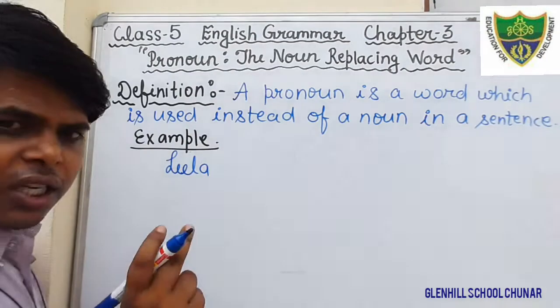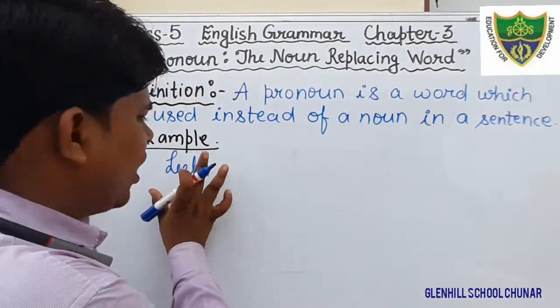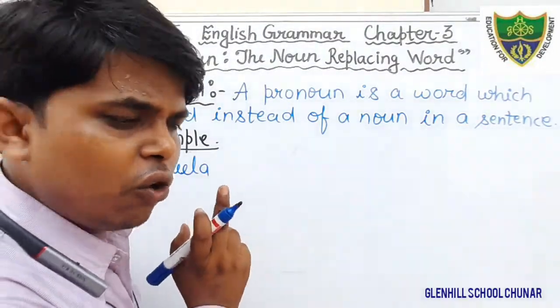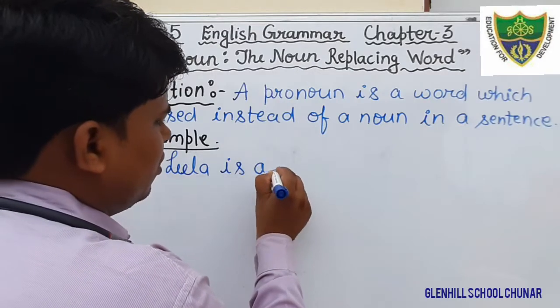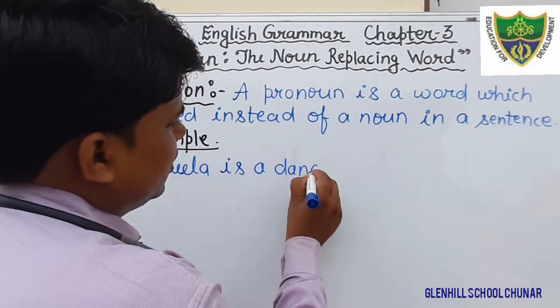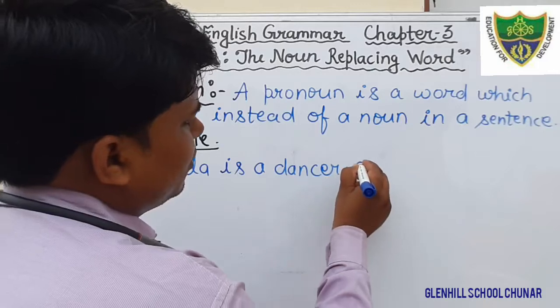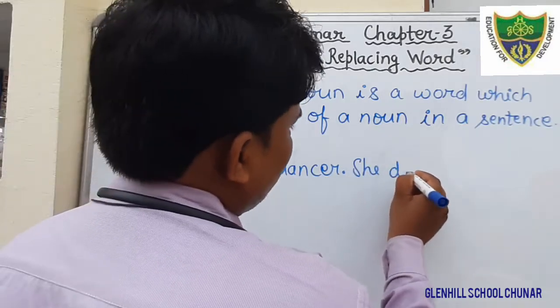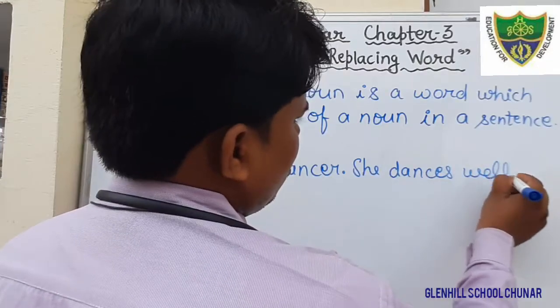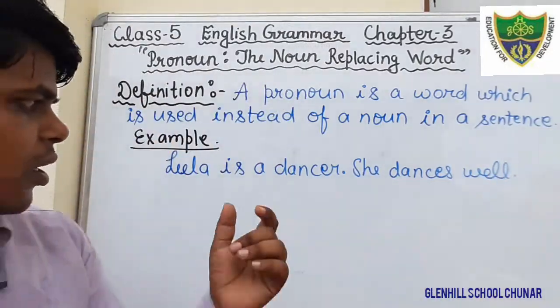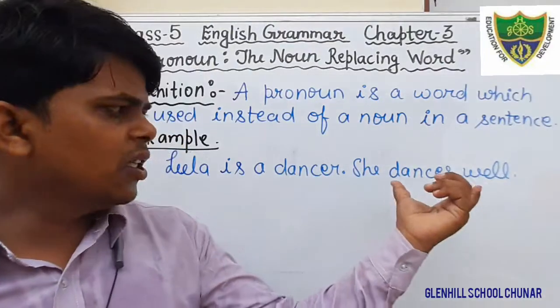Here, Leela is the name of a girl, therefore that is a noun. Leela is a noun in this sentence. Leela is a dancer. Full stop. She dances well. Okay, just see the sentence: Leela is a dancer. She dances well.